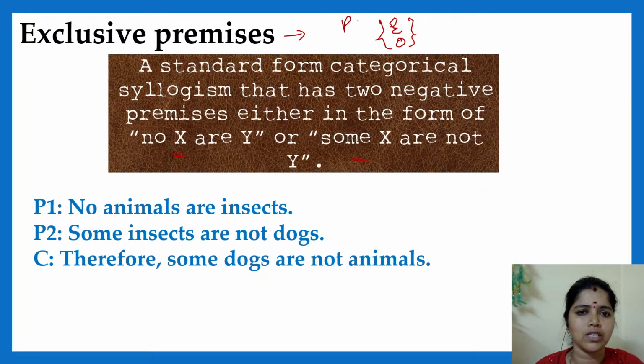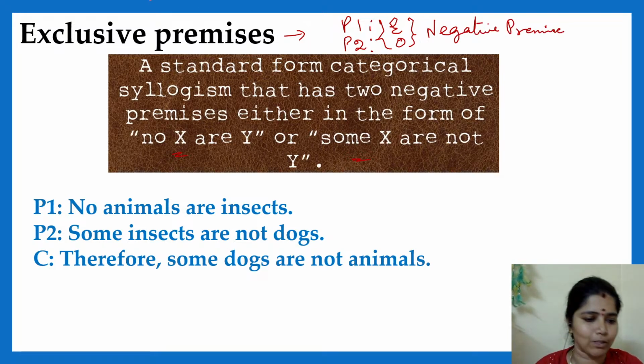Whenever you notice in premise 1 and premise 2 that you have these negative premises, I will say this is a fallacy of exclusive premises. Easy? Very easy actually. This is an E-type sentence and this is an O-type sentence.